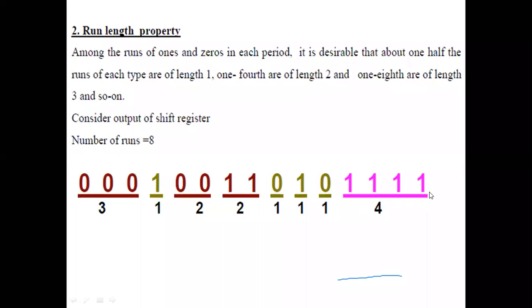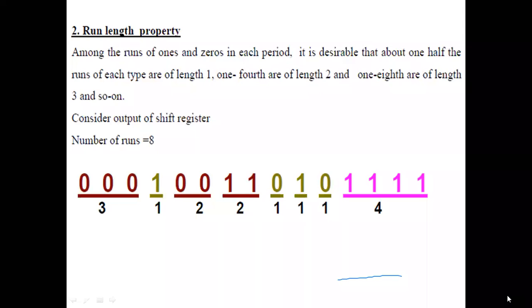So I have 1/2 of 8. So 1 by 2 of 8 is 4. So I have 4. Okay. Then I have 1/4 of length 2. So 1, 2. And then I have 1/8 of length 3. So that is these 3 zeros. So my run length property is satisfied.